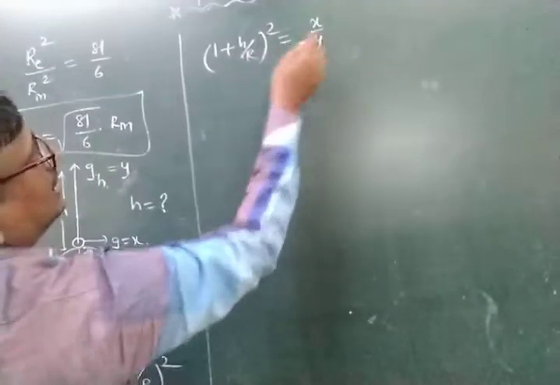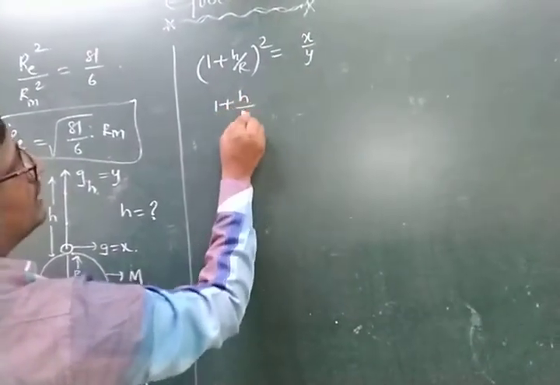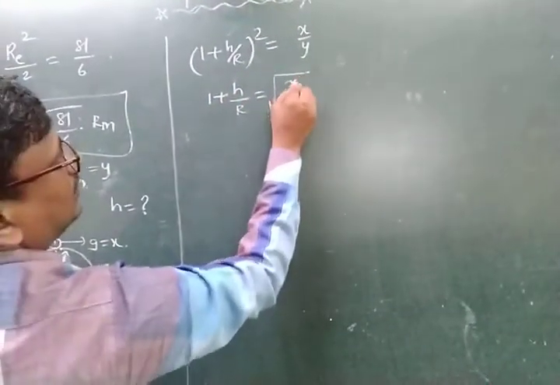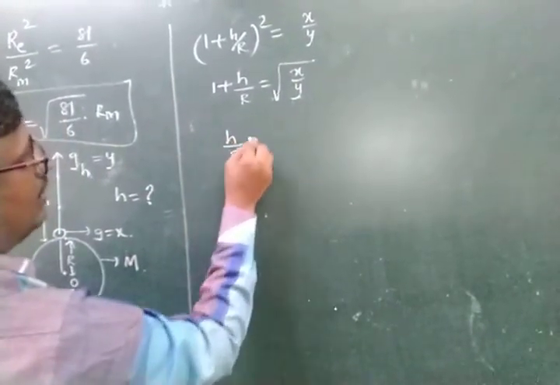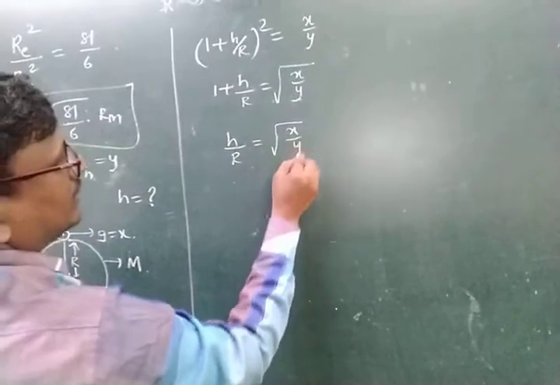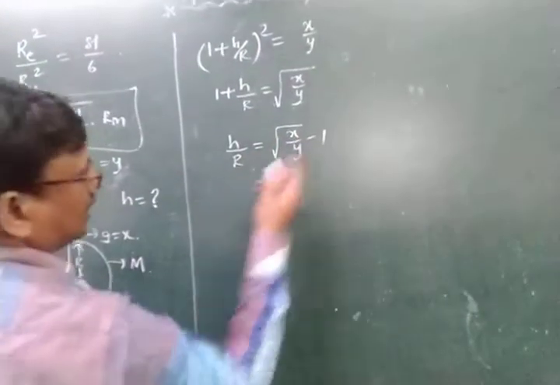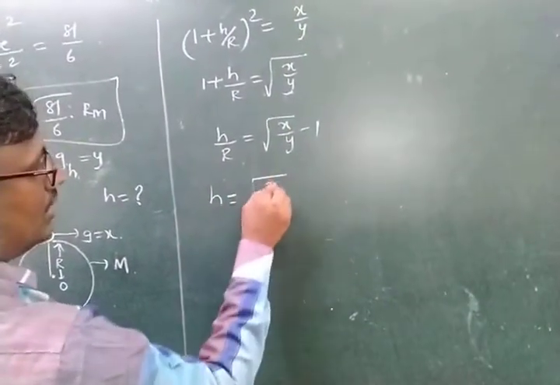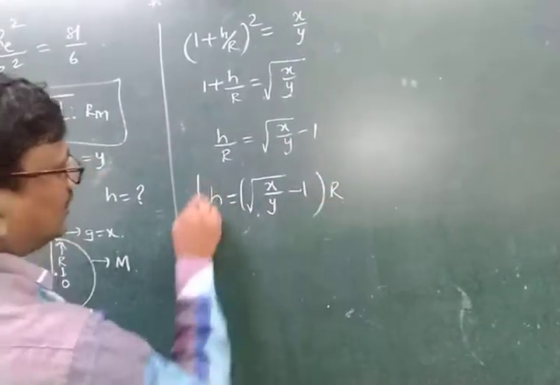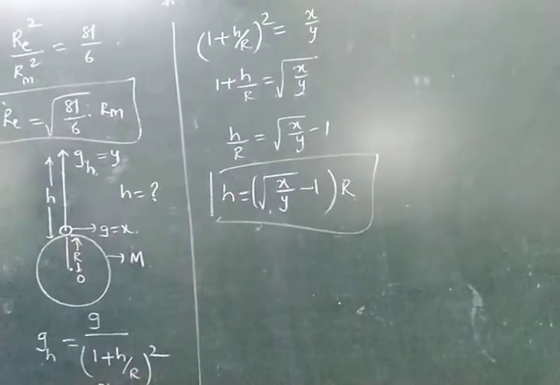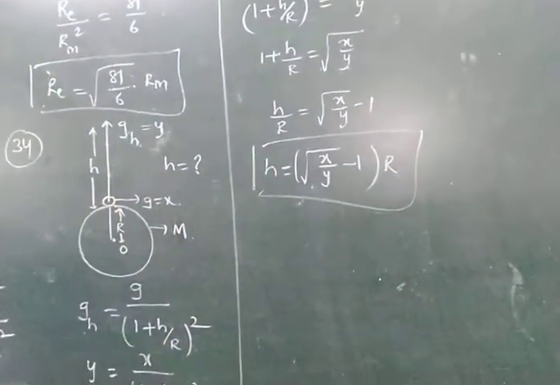Taking the root, 1 plus h by r is equal to under root of x by y. Taking 1 to this side, h by r is equal to under root of x by y minus 1, and taking r to this side, h is equal to (under root of x by y minus 1) into r. See, this is the height h of this body.